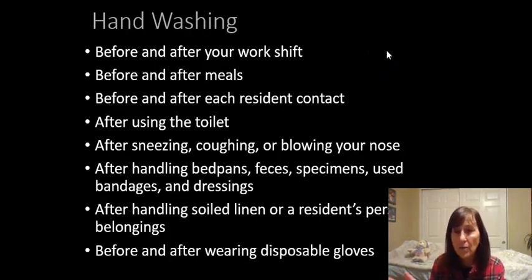So we're constantly washing our hands. A test question will be, what's the number one way, the single most important measure for infection prevention? And it still is hand washing.